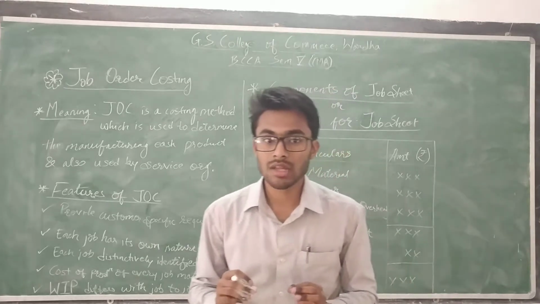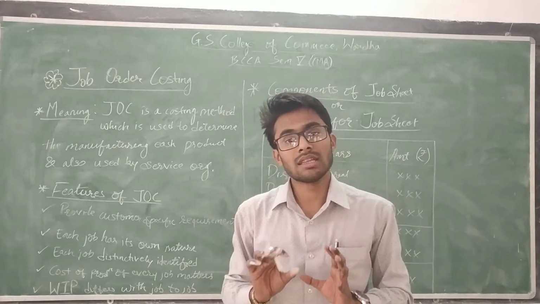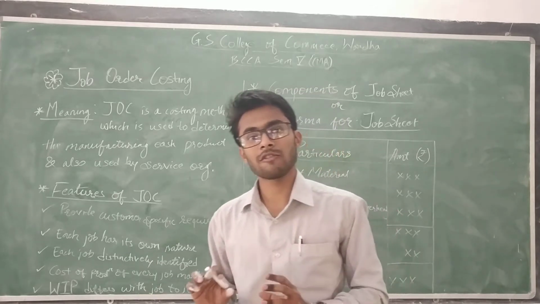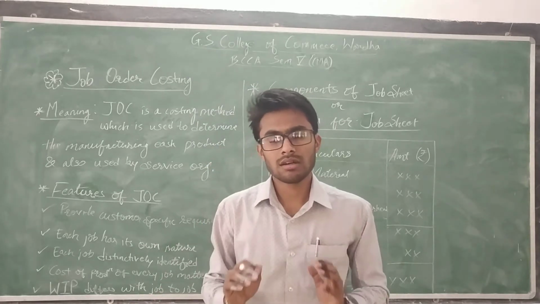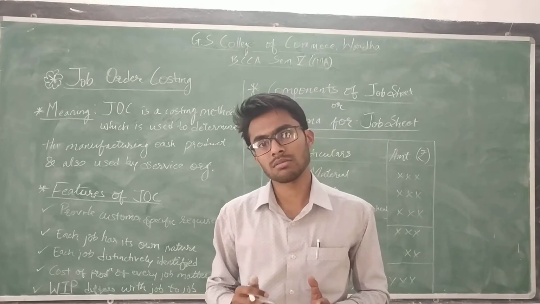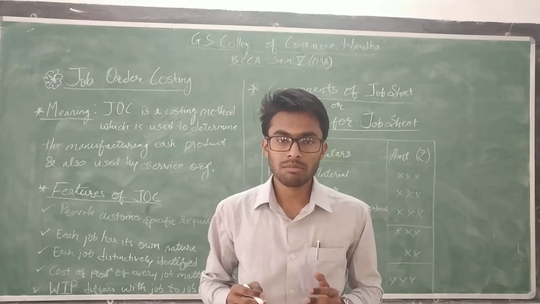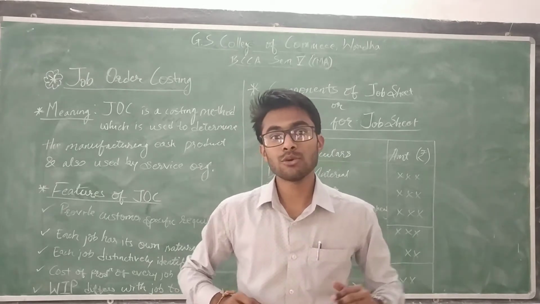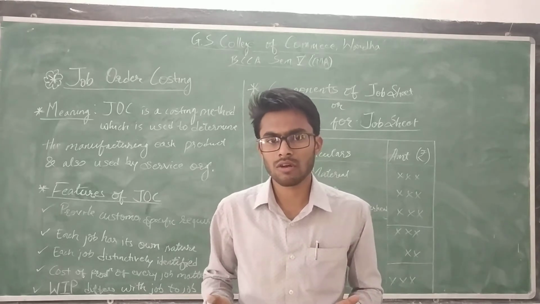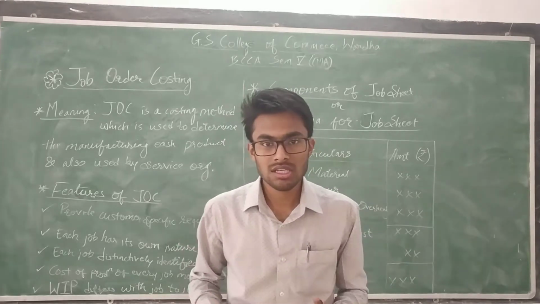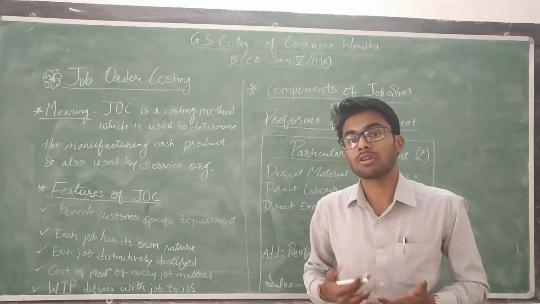They give them a product which is identical, and that product is provided by manufacturing companies to their precise customers. This system provides the process by which a manufacturing company or service company can give services and goods through their organization to the customer. So this is the broad concept of job order costing.